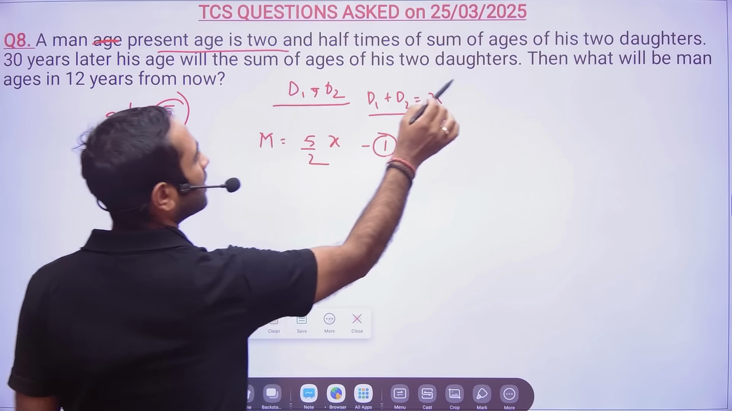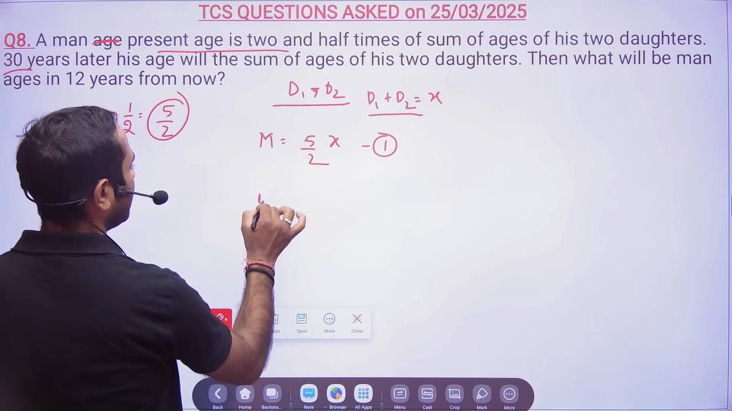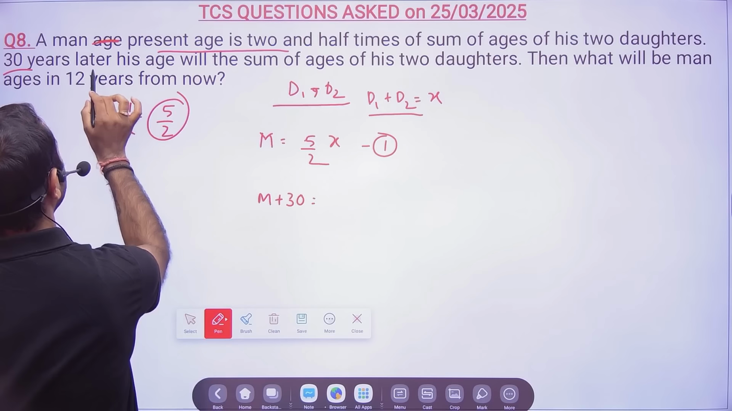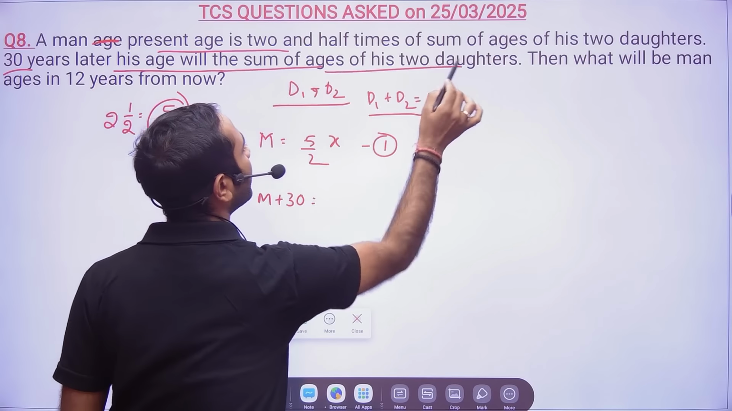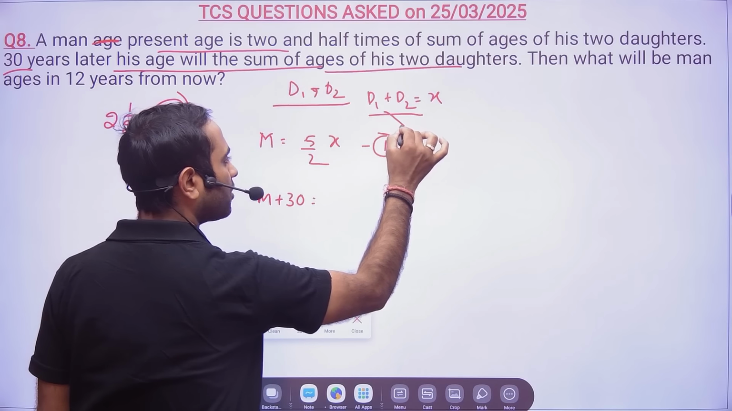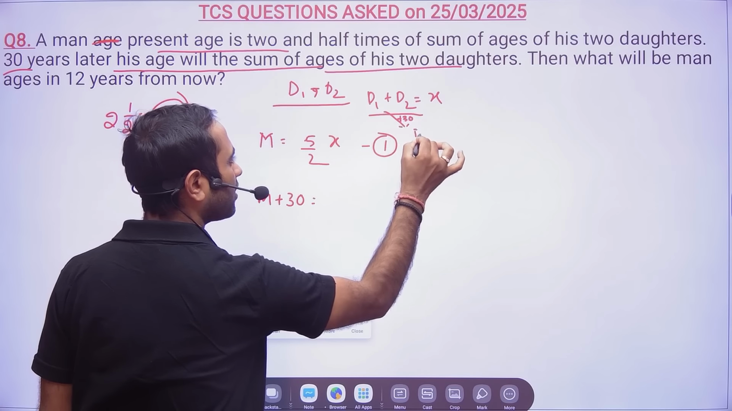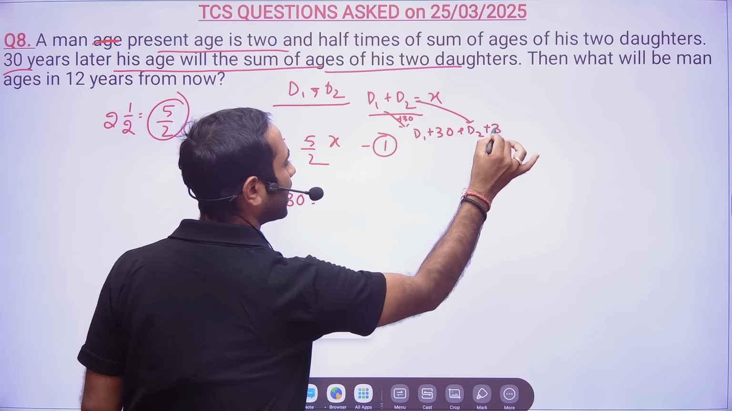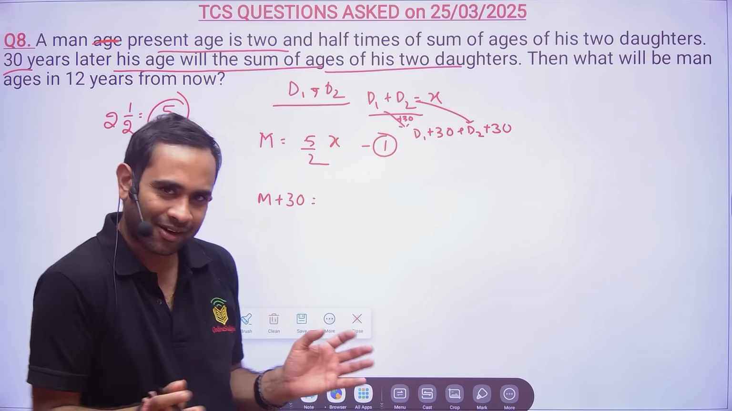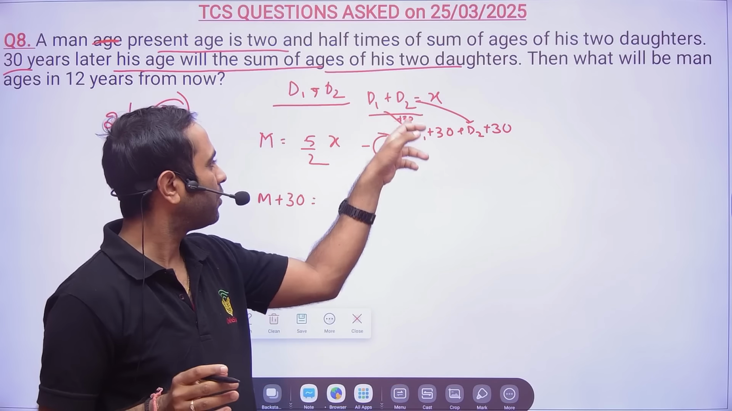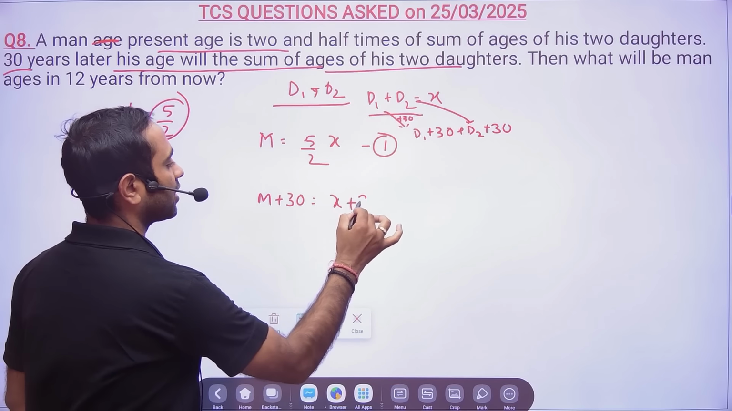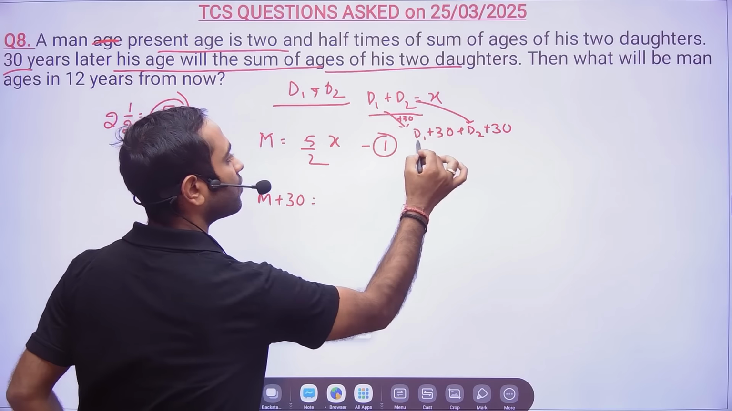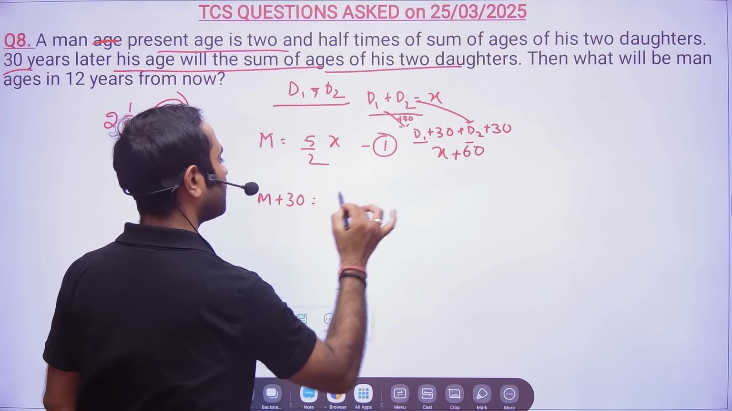Now 30 years later, the man will also become m plus 30. Okay, fine. 30 years later, the man's age will be the sum of ages of his 2 daughters. Now this daughter's age after 30 years will also increase by 30. Second daughter's age also will increase by 30. Correct? See, both the daughters' ages will increase, not just one daughter. This is where we make the mistake. So what many of you will write is X plus 30. That's all. Gone. Because 2 daughters are there, one daughter 30, one daughter 30. So D1 plus D2 is X plus 60. So it will be X plus 60.